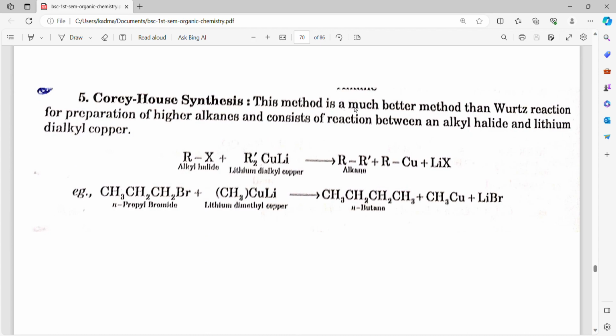Fifth one is Corey-House synthesis. This method is a much better method than Wurtz reaction for preparation of higher alkanes and consists of reactions between an alkyl halide and lithium dialkyl copper. RX plus R2CuLi, lithium dialkyl copper, gives alkane plus RCu plus LiX. For example, n-propyl bromide plus lithium dimethyl copper gives n-butane.